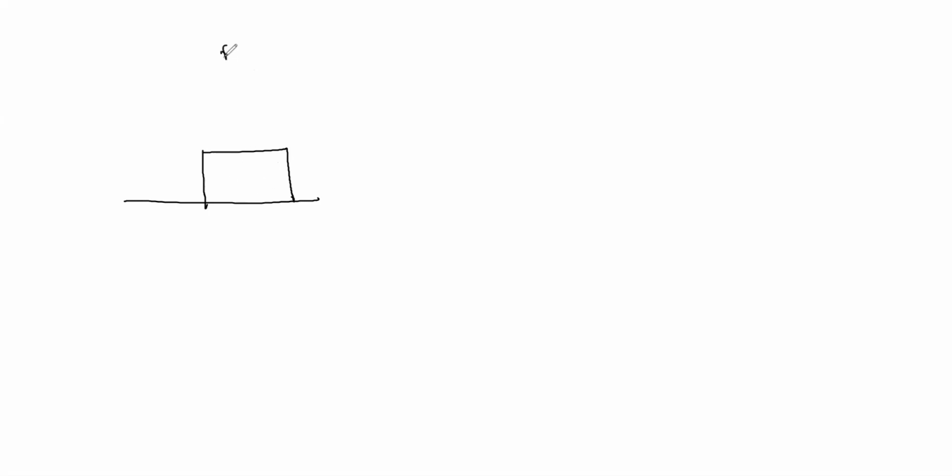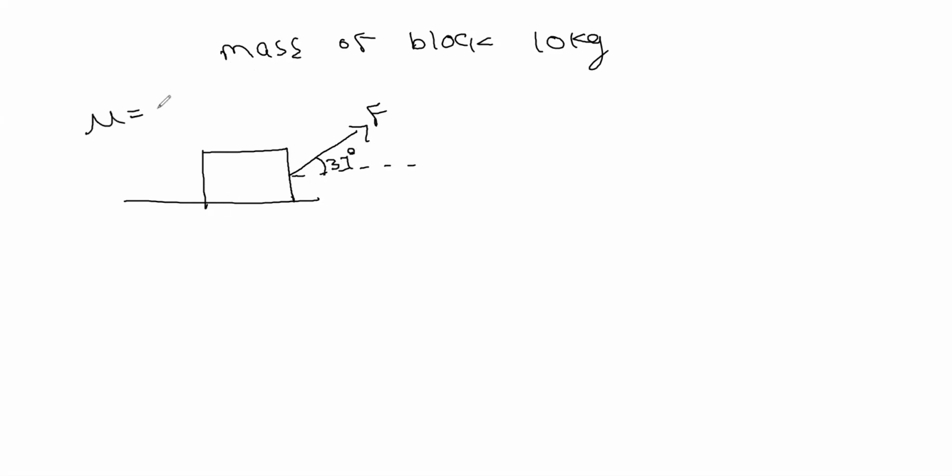So here the mass of the block is 10 kg. Now we are applying some force F over here at an angle of 37 degrees. The mu, that is the coefficient of friction, let's suppose is 0.3. Now, what should be the minimum force required such that the body tends to move? That is the question.